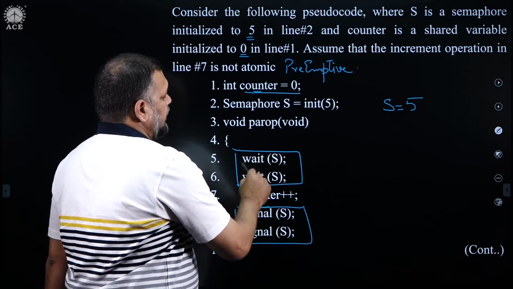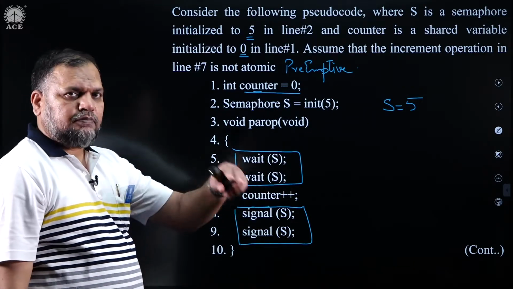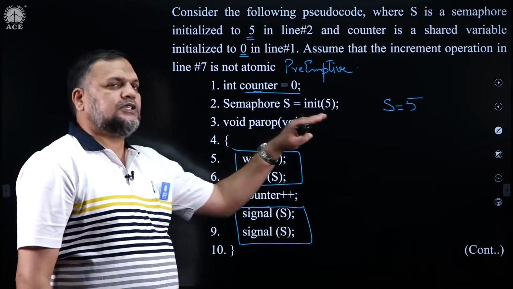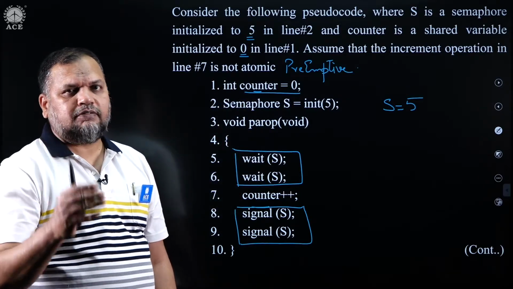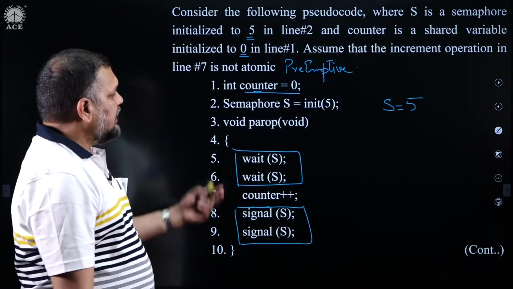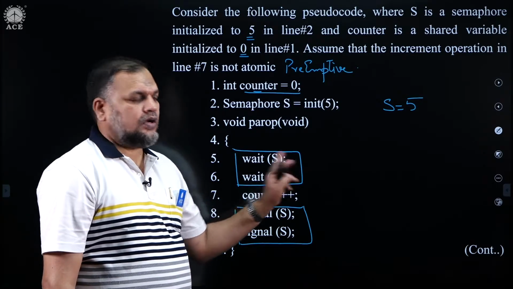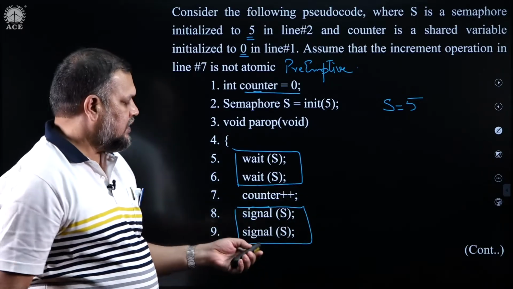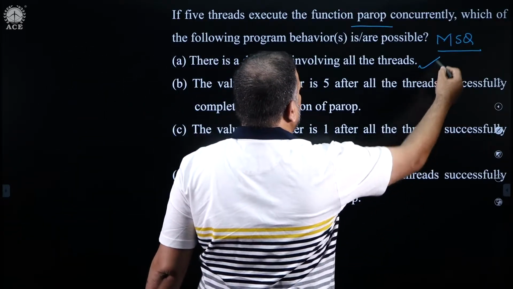If I start with P1, execute wait on S, success, value becomes 4, preempt, start P2, value becomes 3, preempt. So, if I allow every process to execute the first statement, the value of S becomes 0 because all 5 processes have executed that. Then when I start the second wait, process blocks, second process blocks. So, all processes can get blocked, deadlock can very well happen, we have proved that so many times in the classes. So, therefore, deadlock is possible.